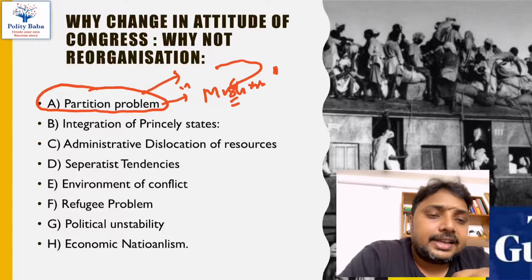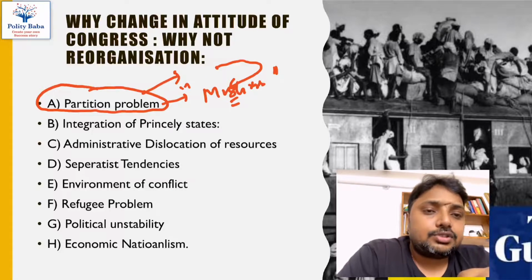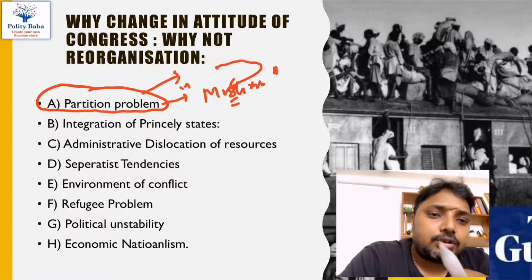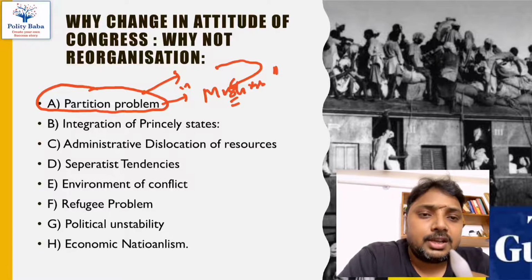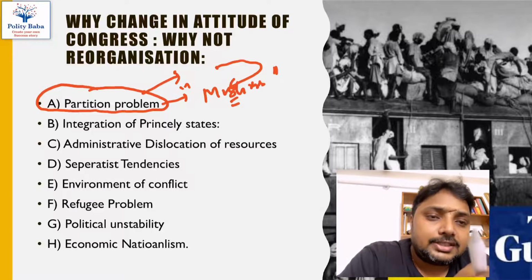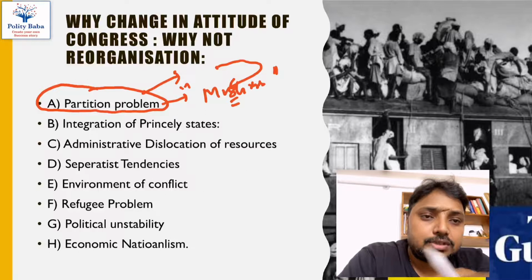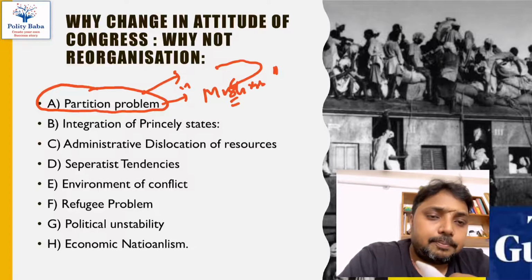So the lessons of the partition gave a very negative experience to the leaders of the Congress, and that's why Congress thought that this was not the right time to divide India or make new states on the basis of language. Because if we do it, then in future all these linguistic identities can become a great problem, as the Muslim League became for the country.